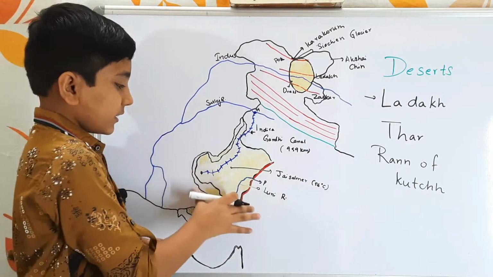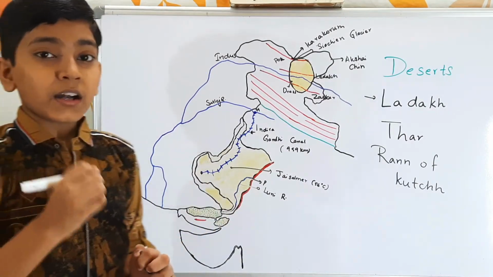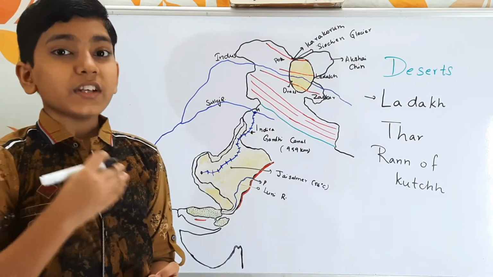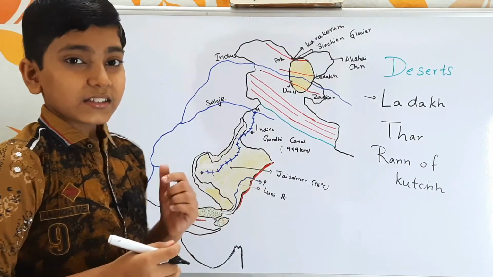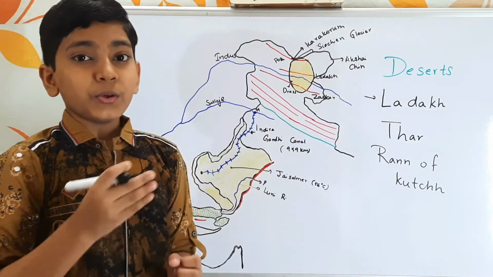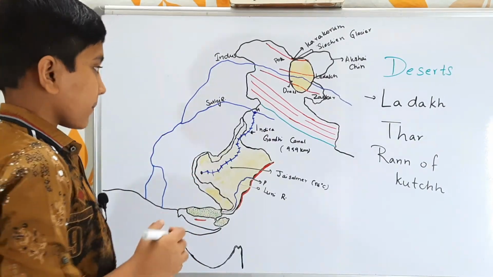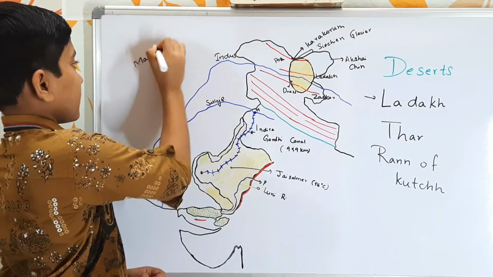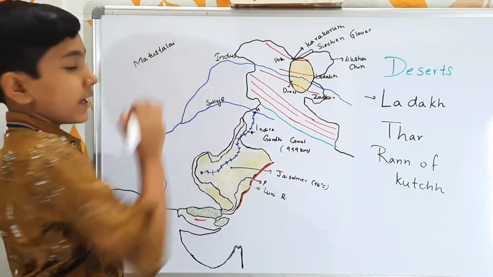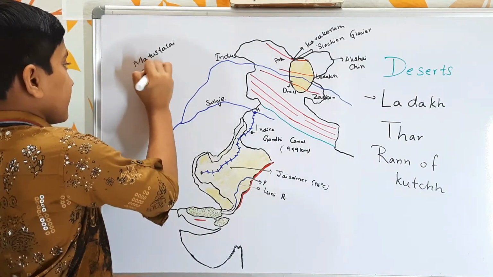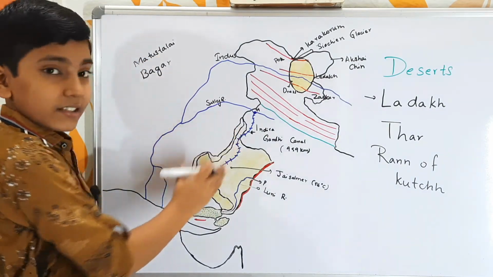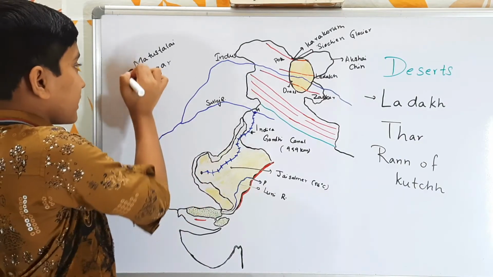And also this Thar Desert is a part of the physical division, which is the Rajasthan plains, which is a part of the northern plains. So these Rajasthan plains can be further divided into two: the Madhustalai and Bagar. So this Madhustalai, the Thar Desert region, is nothing but the Madhustalai.